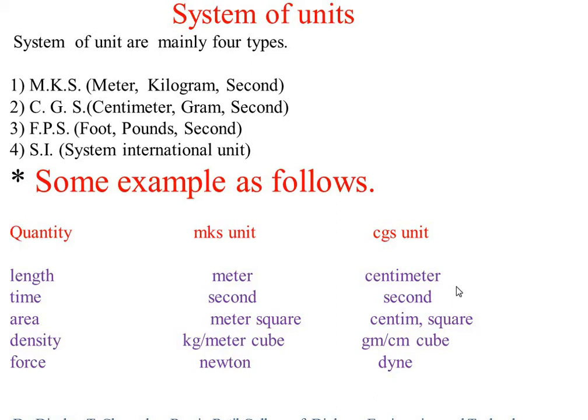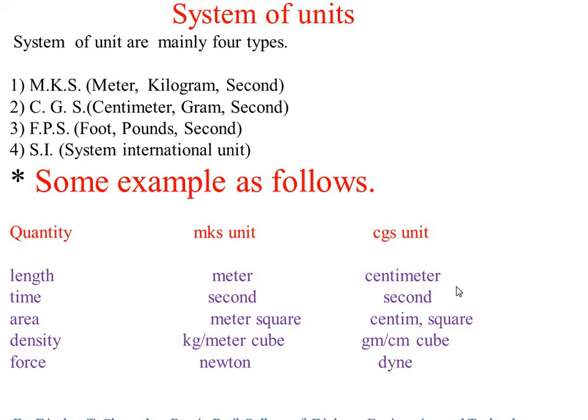So these are the four types of system of units. But from these four, two systems are very important, that is MKS system and CGS system. MKS means meter kilogram second and CGS means centimeter gram second. These two systems are generally used in our daily life, keep that in mind.